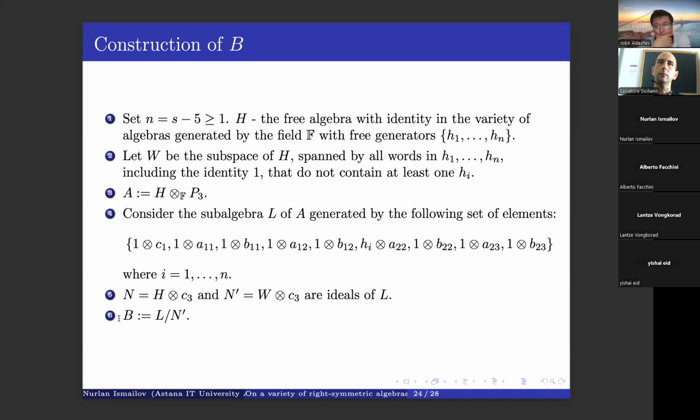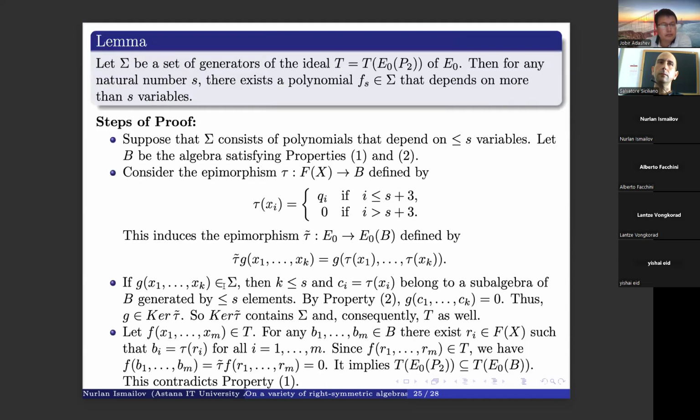Then if we define B as L factorized by n prime, we prove that this algebra satisfies our two properties that we mentioned above.